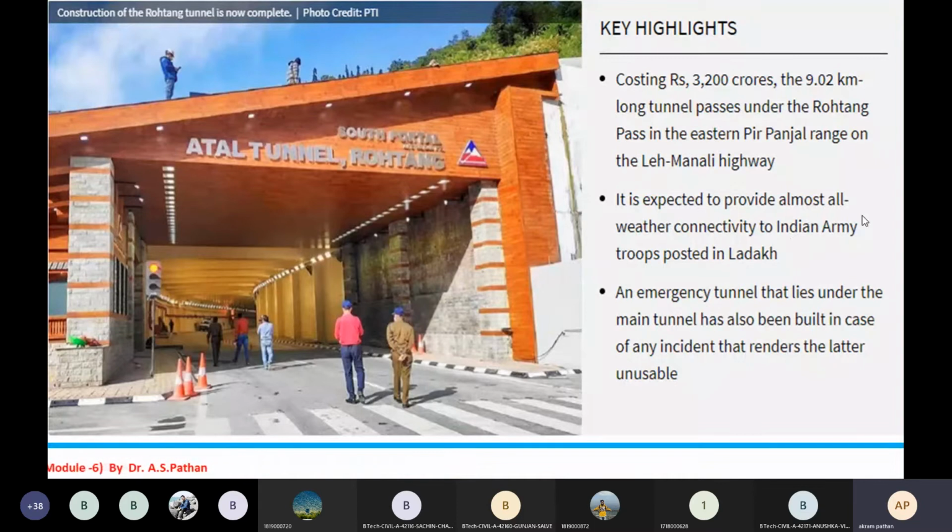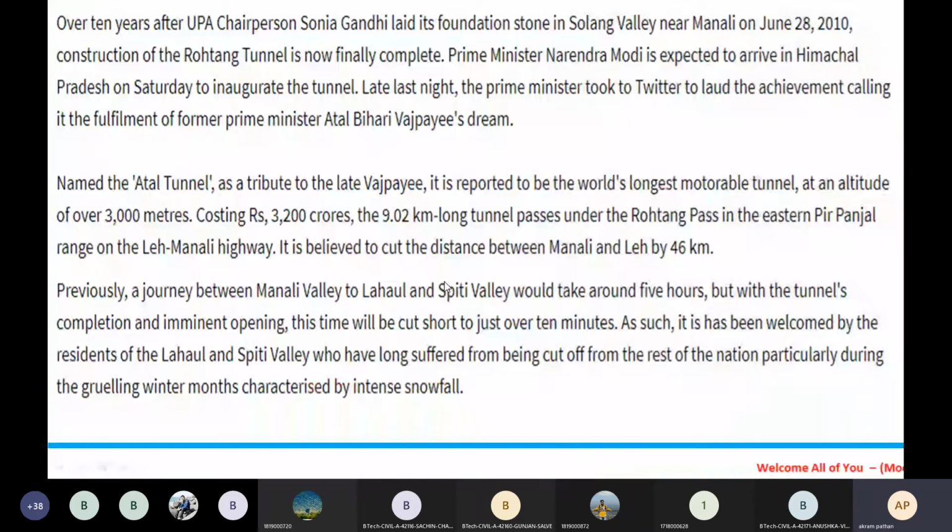So it is expected to provide almost all-weather connectivity to Indian Army troops posted in Ladakh. An emergency tunnel that lies under the main tunnel has also been built in case of any accident that renders the latter unusable. So this is the key highlight regarding this Atal tunnel.